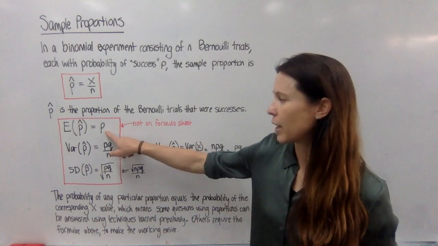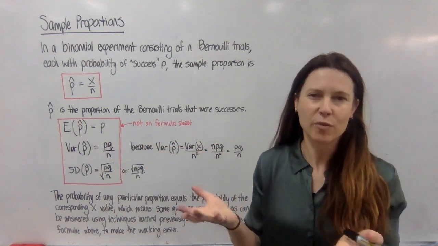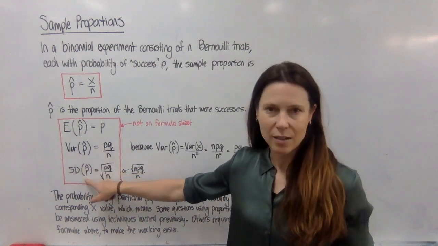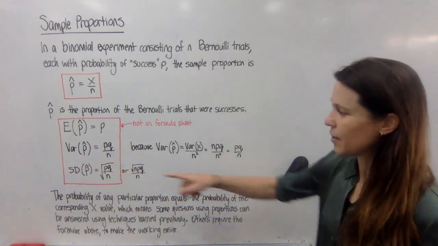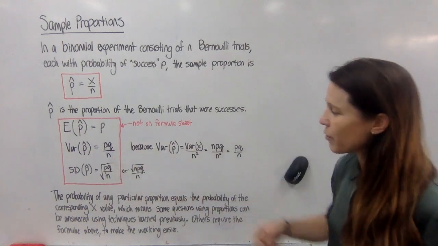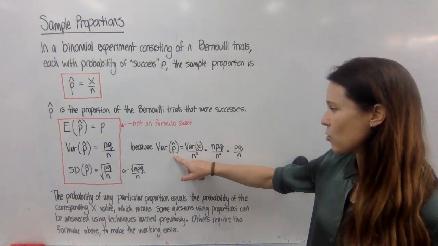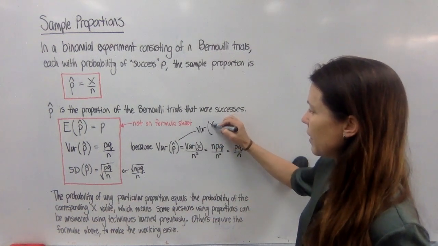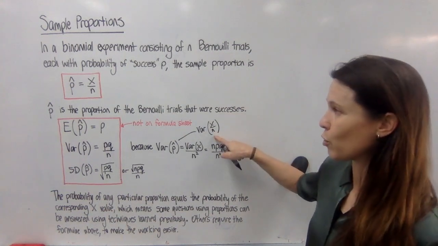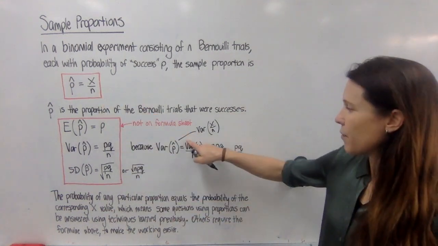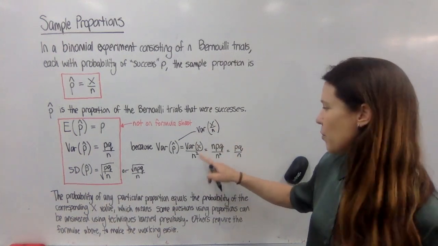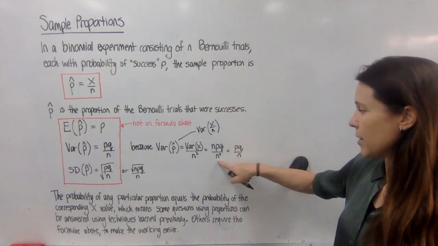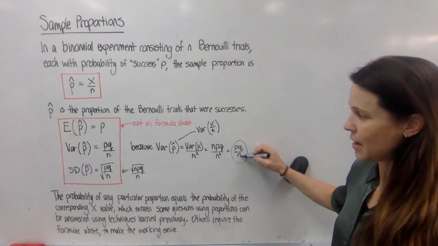But we can also then look at all of those proportions, which are now a bunch of fractions instead of integers, and we can find the variance of those numbers and the standard deviation of those numbers. Now, we get this formula pq over n because if we take the variance of the proportion, that's really just the variance of X over n, because that's what the proportion actually is. And that gives us the variance of X over n squared. So a bit of a weird thing happens in the formula there, which we know that the variance is just npq over n squared, and that tidies up to be pq over n.